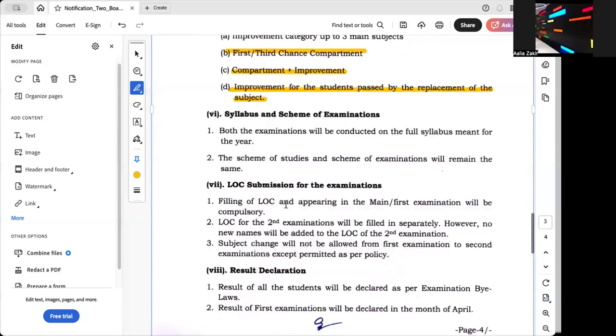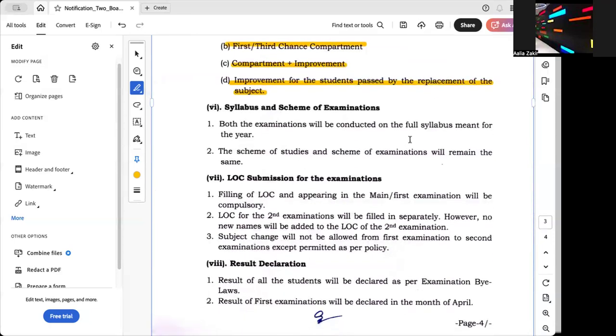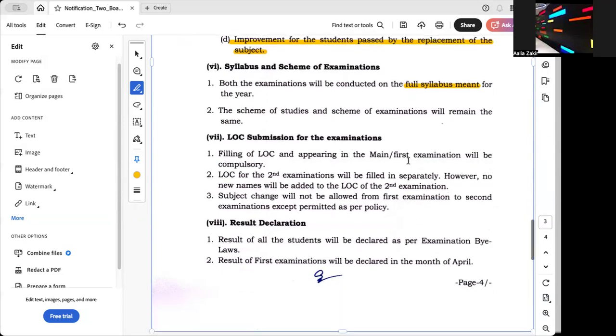Both the examinations will be covering the full syllabus. It's not that in the first exam you have only half and the second exam you have half. It's not like that. You will be assessed on the full syllabus meant for the full year. And the scheme of study, scheme of examination will remain the same.